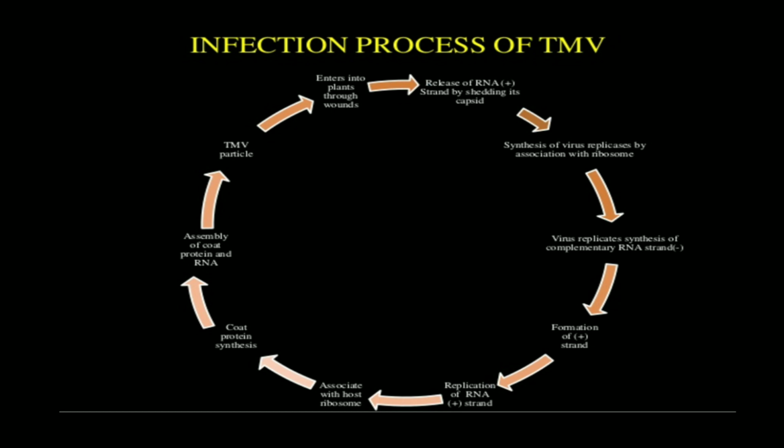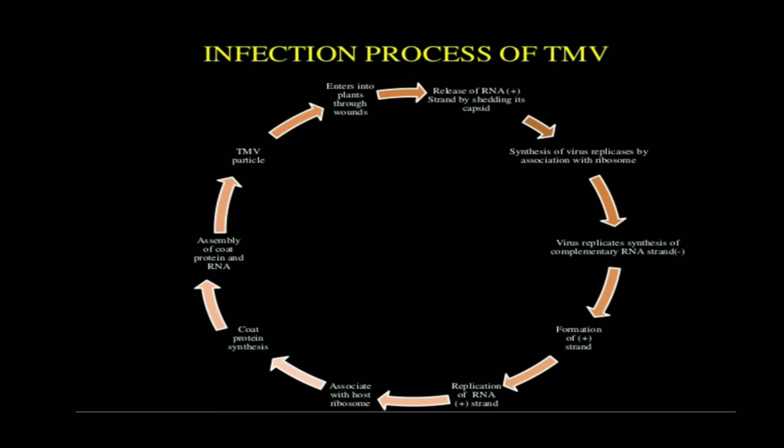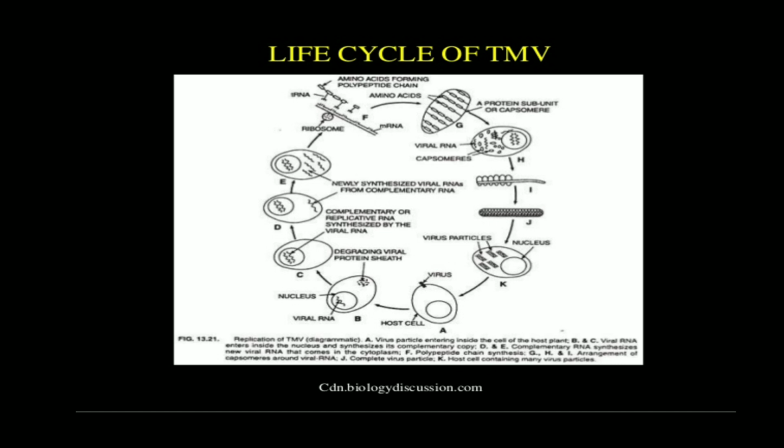In this way the virus reproduces, and it can affect another plant body also. So this is the infection process of tobacco mosaic virus, right? So this is the life cycle of the viruses.